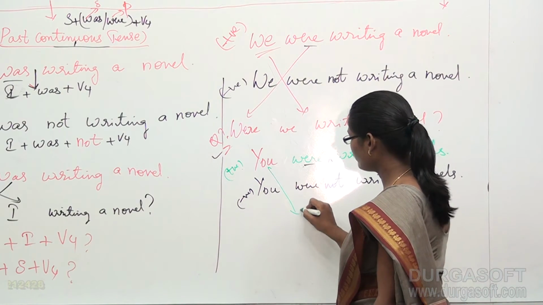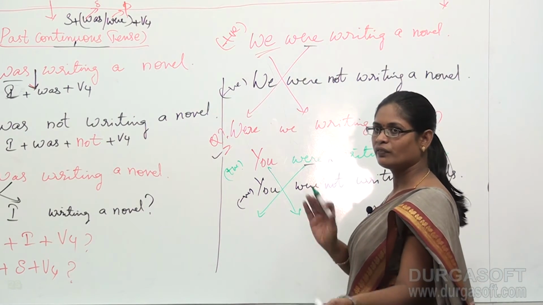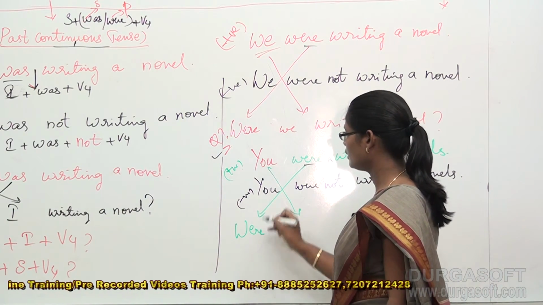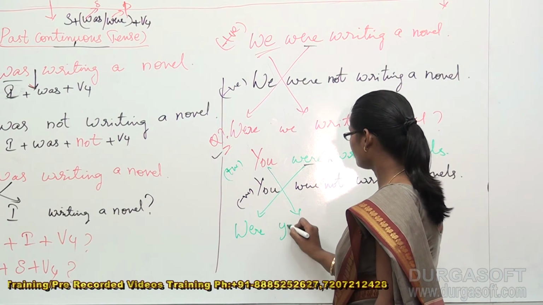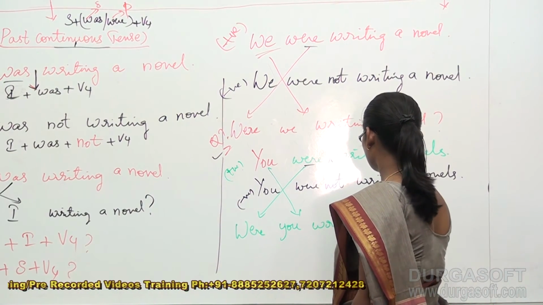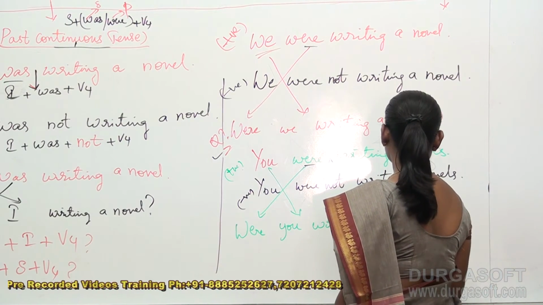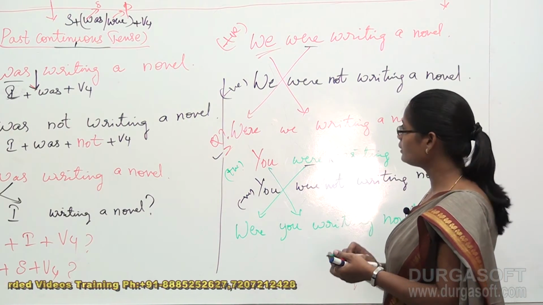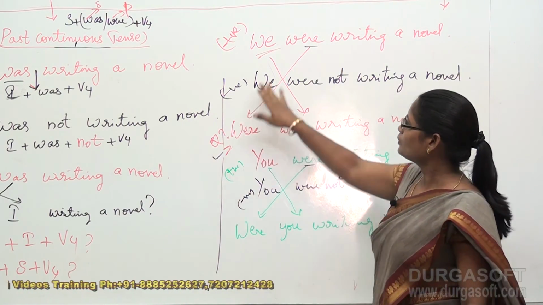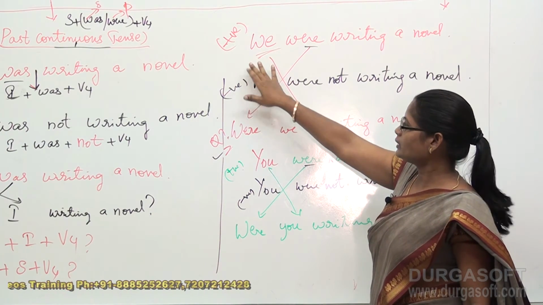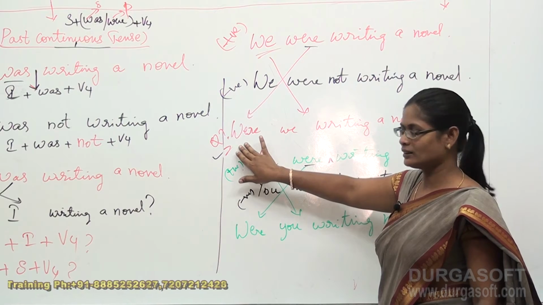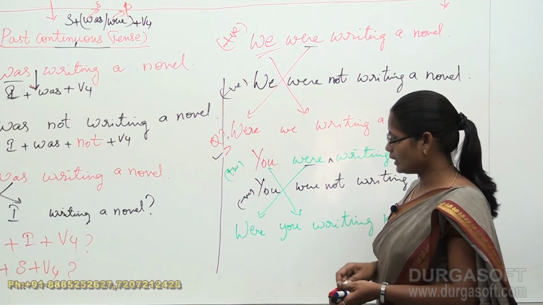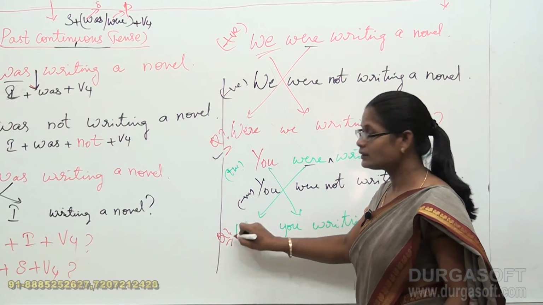And see, you have to interchange the first two words' places, first and second. Were occupies the subject's place, whereas you occupies the verb's place. Were you writing novels? See students, how beautifully the arrangement of sentences took place here. With the subject we, we created positive, negative and questioning sentences, and with the subject you, we have created positive, negative as well as a questioning sentence.